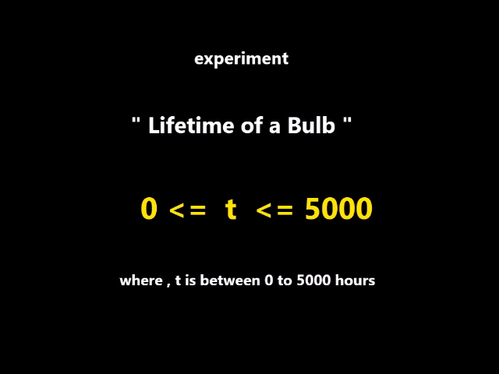So we need to estimate how much would be the longevity or lifespan of the bulb.